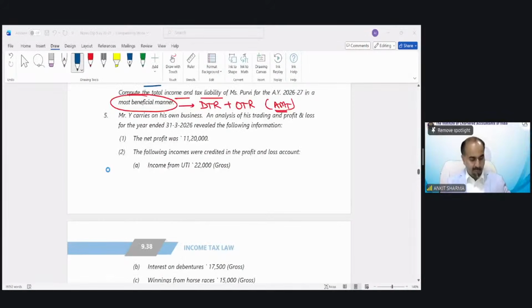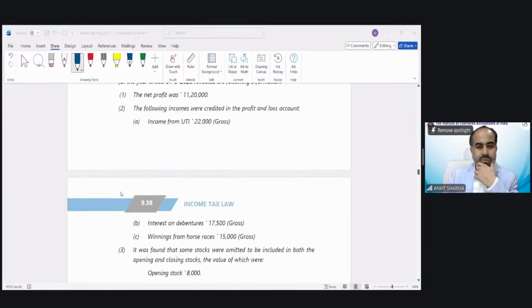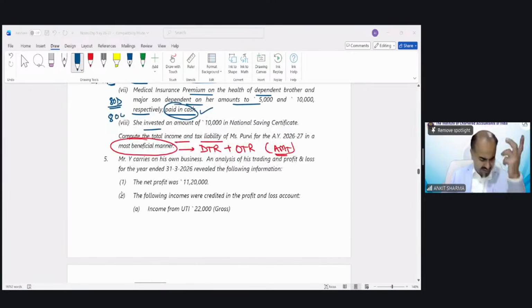Okay, anything else? No more queries. Moving on to the provisions. Question number 5. Five is technically easy. I just wanted to solve those kinds of questions.